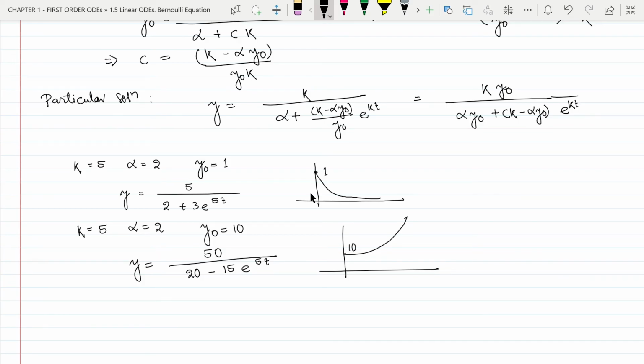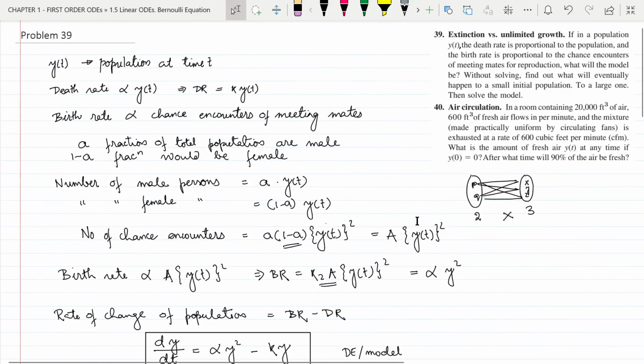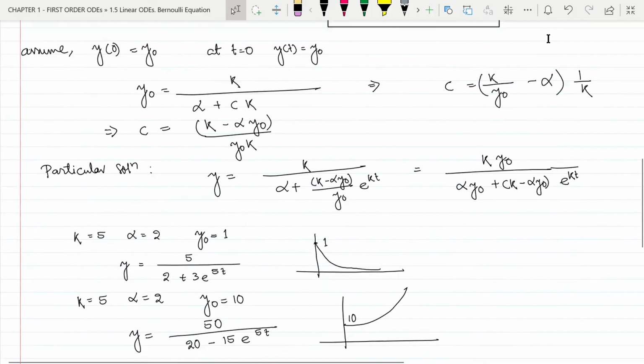So we saw that for the same value of alpha and k, the initial value condition determines whether the population goes towards extinction or increases unlimitedly. Exactly the statement of the problem, extinction versus unlimited growth.